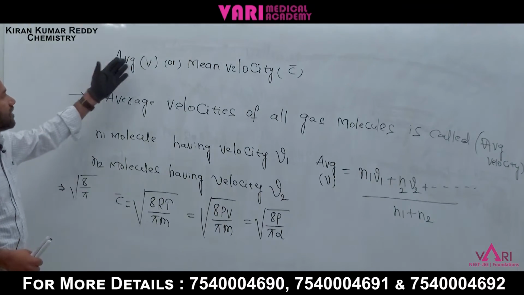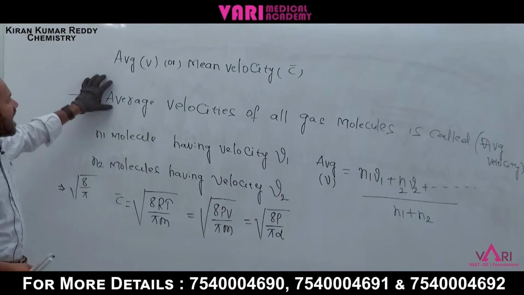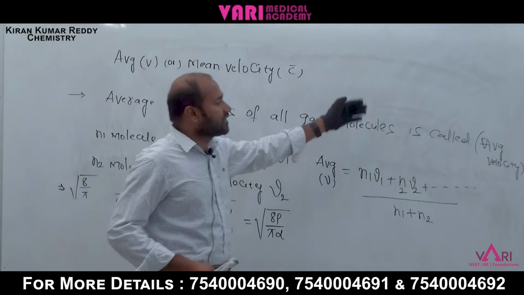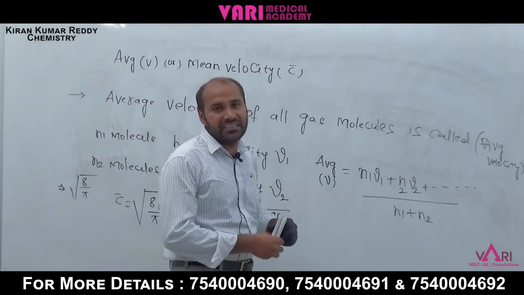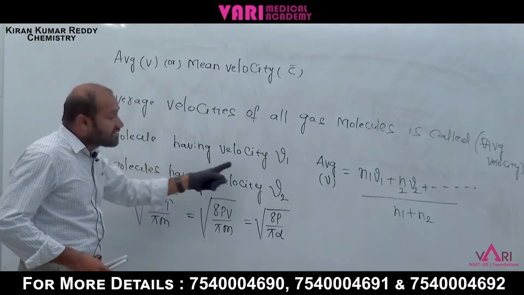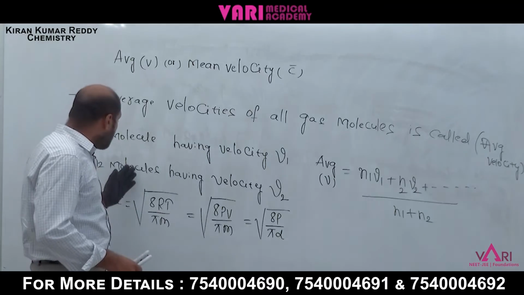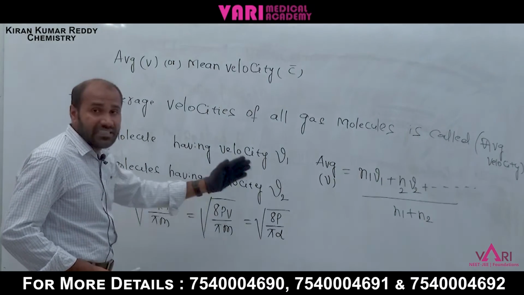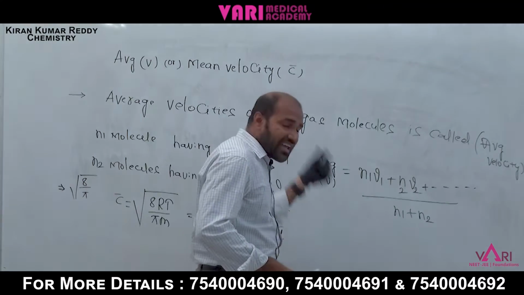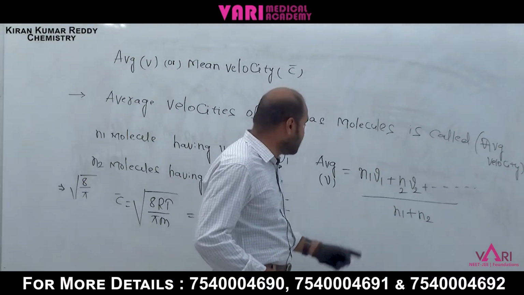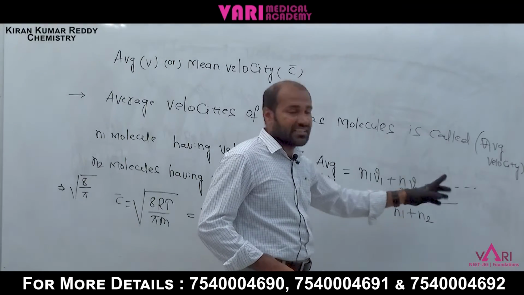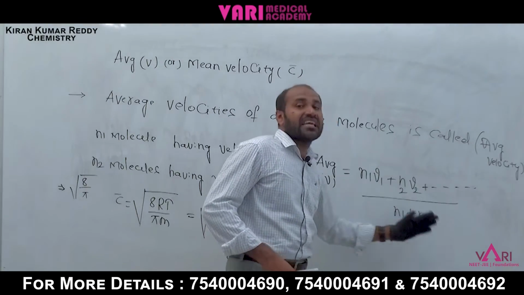What is average velocity or mean velocity? The average of the velocities of all gas molecules is called average velocity. For example, N1 molecules having velocity V1, N2 molecules having velocity V2. Now the average velocity or mean velocity is equal to N1 V1 plus N2 V2 plus and so on, by N1 plus N2 and so on.